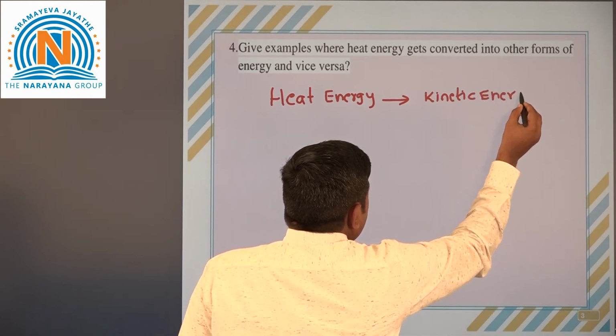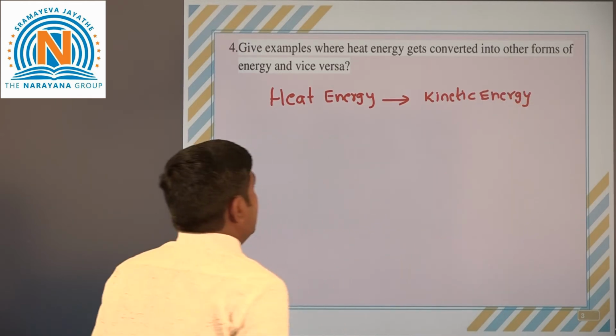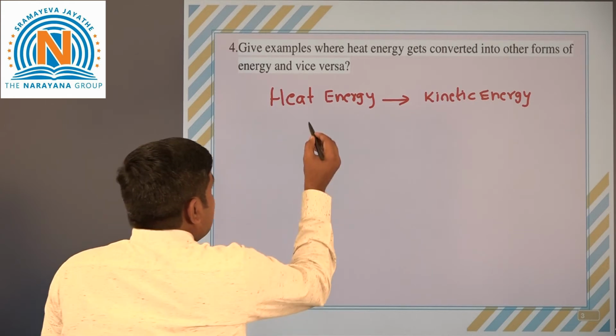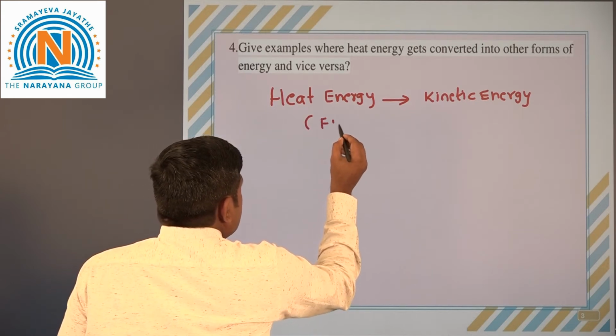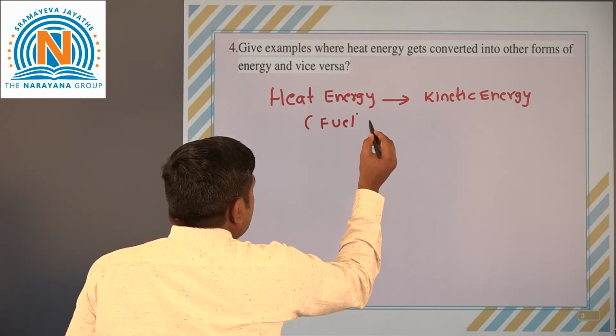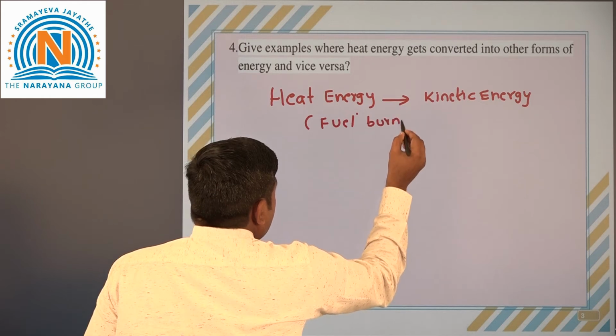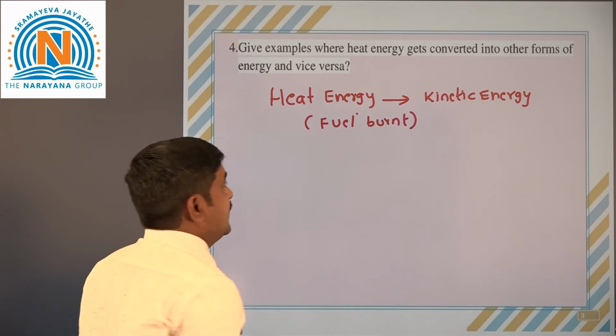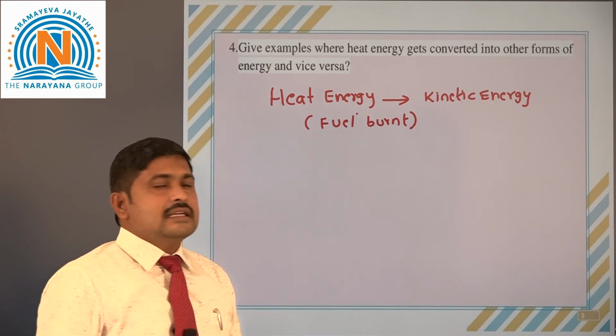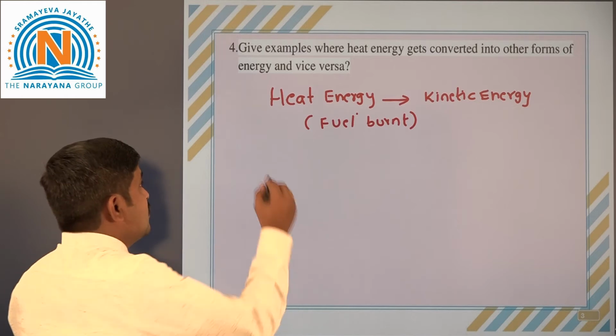This can be done by the engine. The burning of fuel gives heat energy and that converts into kinetic energy, and that is one case.